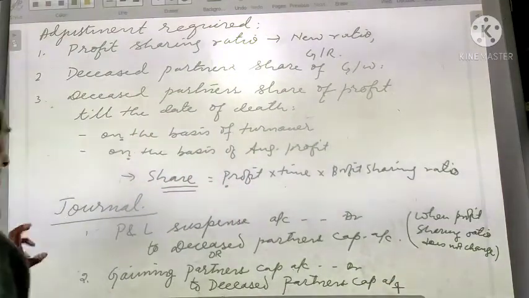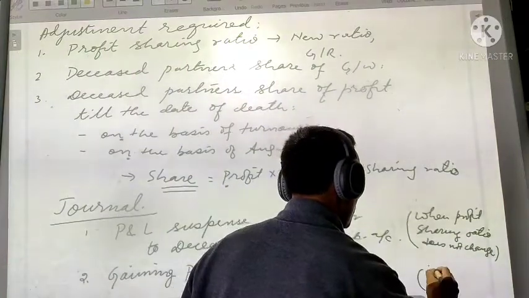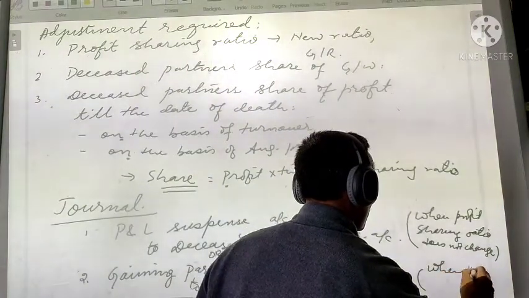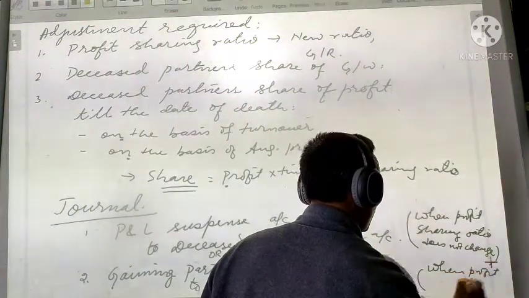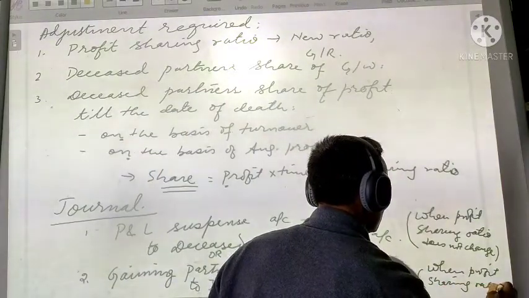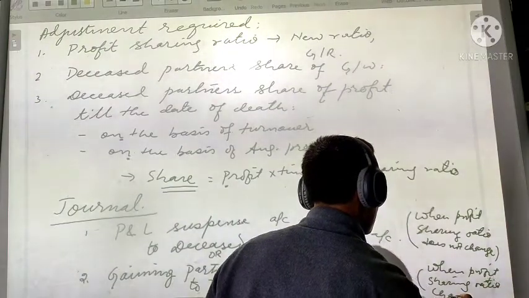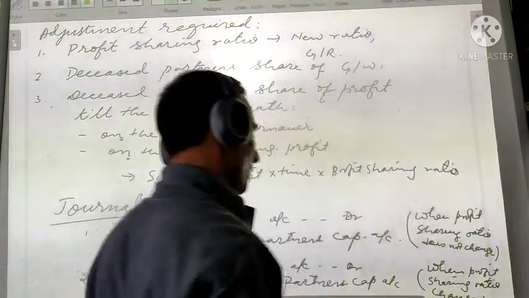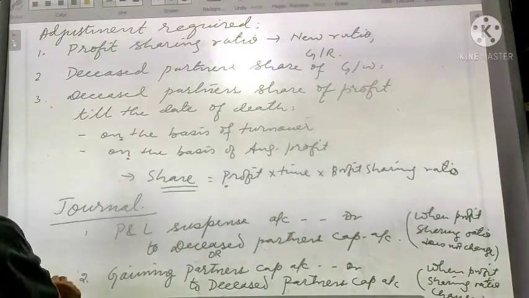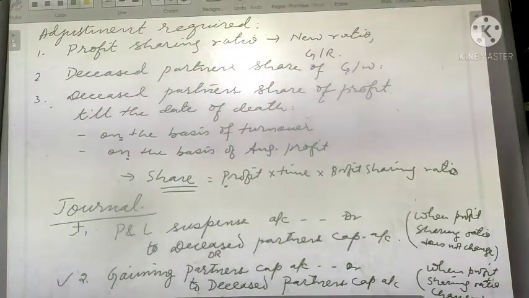This entry, either number 1 or number 2, depending on what? Profit sharing ratio. So when the profit sharing ratio changes, then we'll take number 2, and if the profit sharing ratio does not change, then we'll take the number 1.